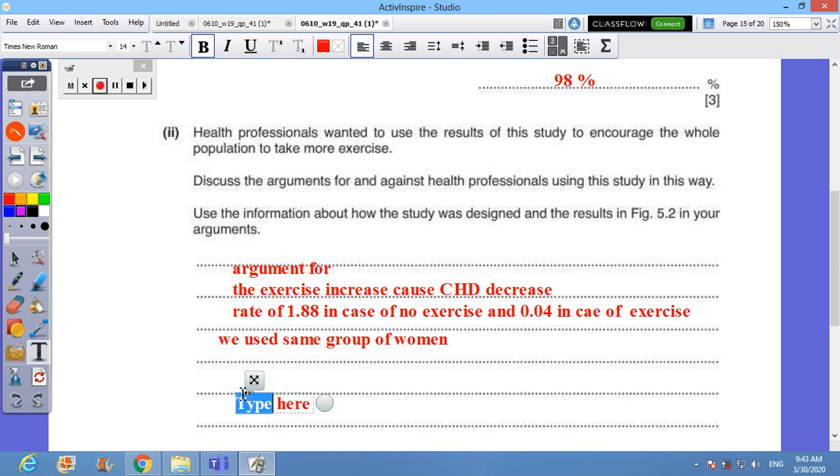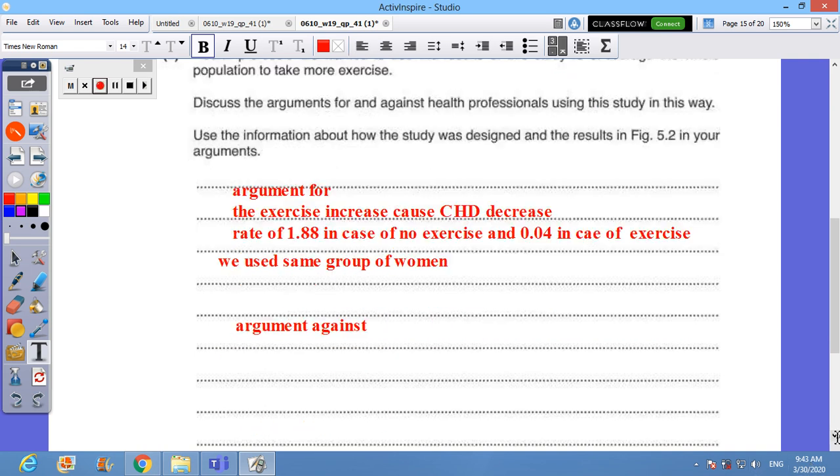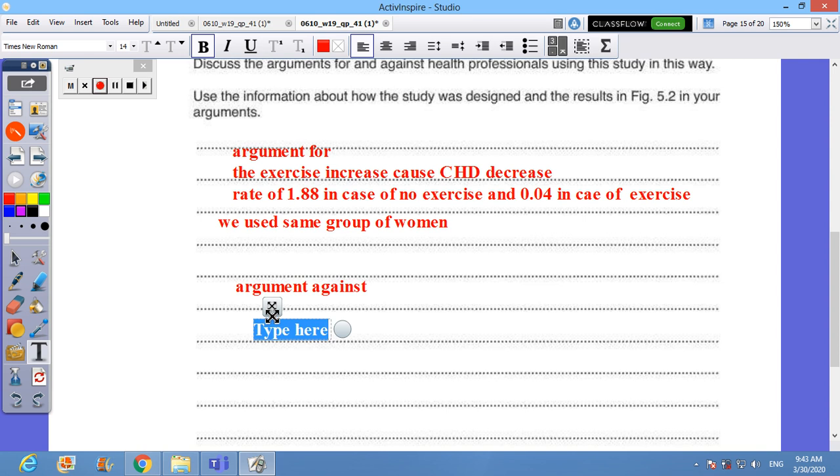Now we will talk about the argument against. There are some factors which we already talked about when we were reading the heading of the question. We said we used only women. We used a particular age range, between 35 and 45.